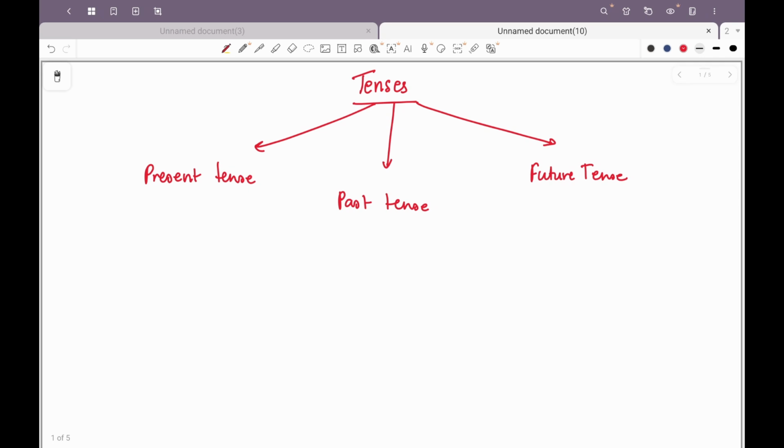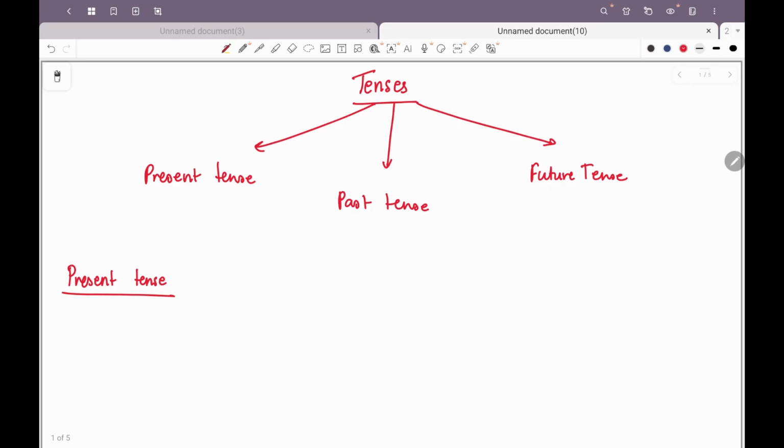So in each of these, you know, further there are categories. There is a simple present tense, a continuous present tense, a perfect present tense, and a perfect continuous present tense. These will also be reflected in past tense and future tense, right? So let us quickly discuss each one of them. Let's talk about present tense first. I will write an example of each tense so you will understand the structure, and then we will talk about where those tenses are being used.